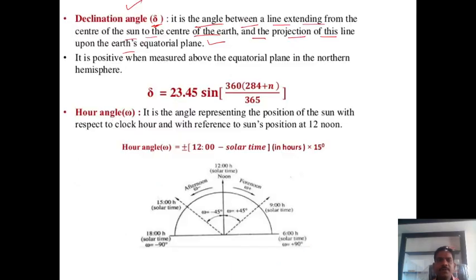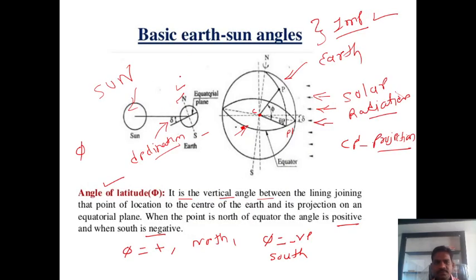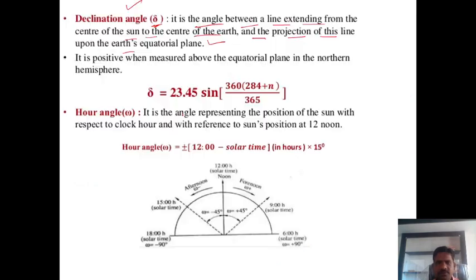So if you observe the definition, it is the angle between the line extending from the center of the sun to the center of earth. This is the center of the sun, and this is the center of earth. The line extending from the center of the sun to the center of earth, and the projection of this line upon the earth's equator plane.